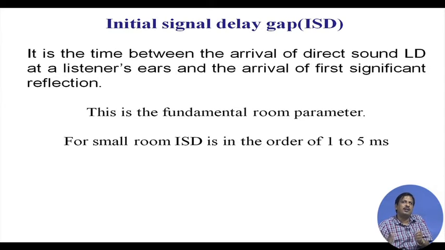So, I said that in any enclosure room, if I play a sound source, then at any point from the source there will be a direct sound and a number of reflected sounds.